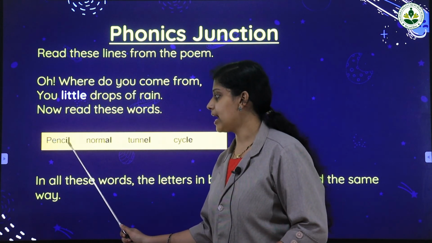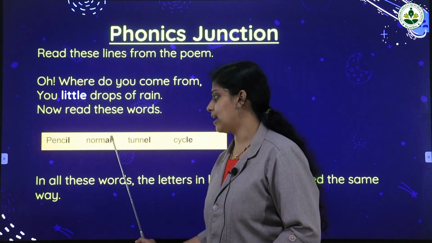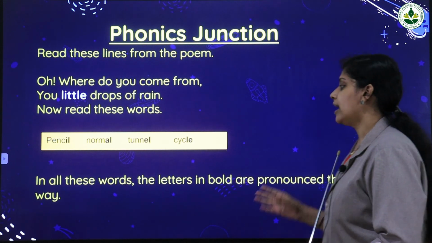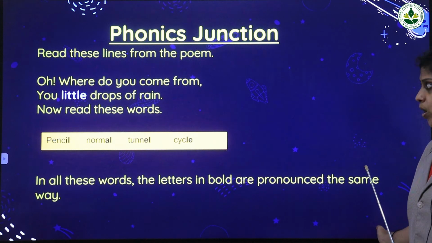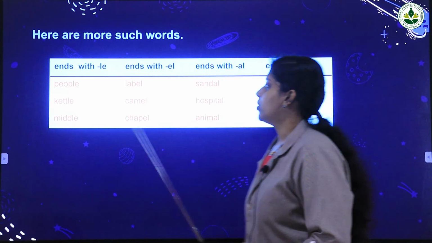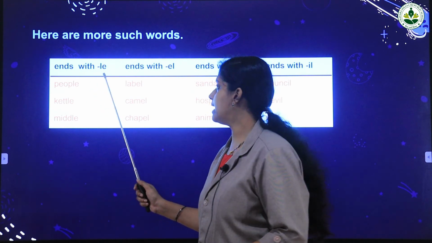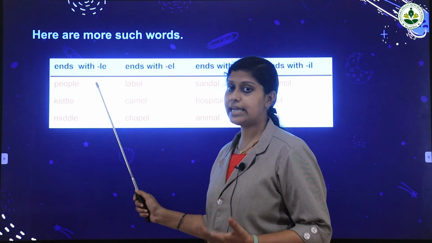Here are more such words. The words that end with LE have the same pronunciation in the end part.